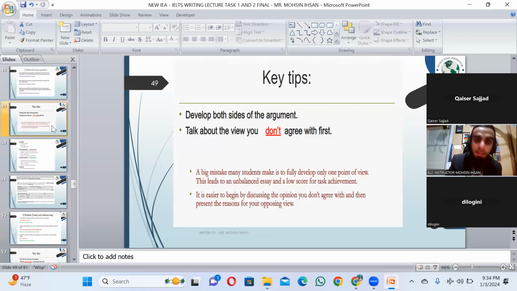And the key parts regarding discussion: discuss both sides of the argument. Talk about the view you don't agree with first. This is also one of the good points of the discussion essay, that you can talk about the view that you disagree with first, right? Because there would be two ideas, two discussion points. So write the one you disagree with first, and then write your own.